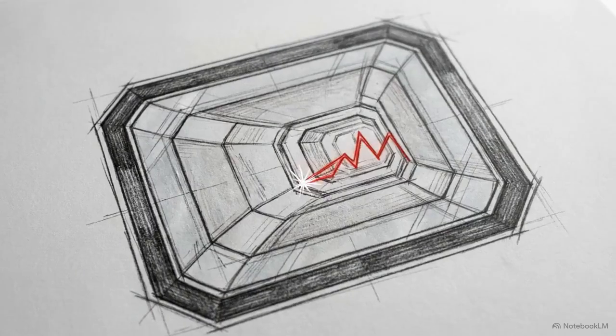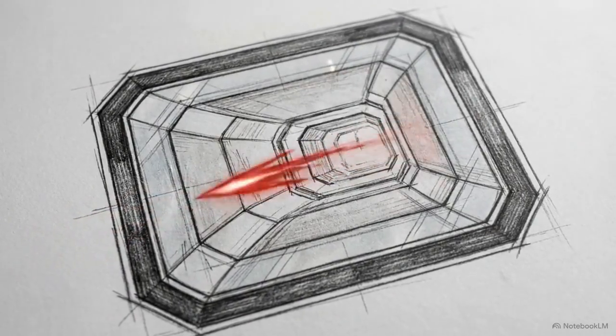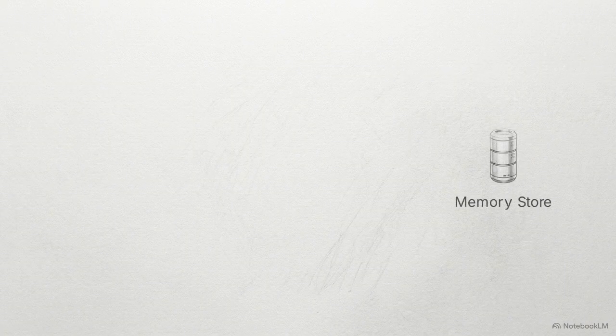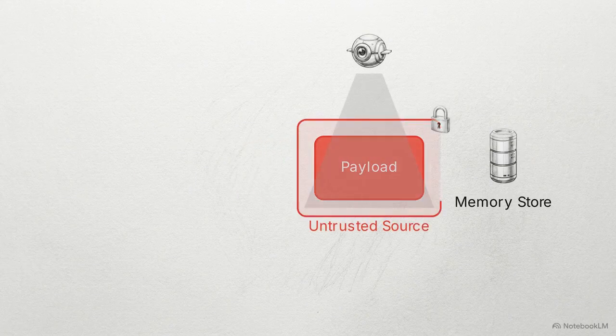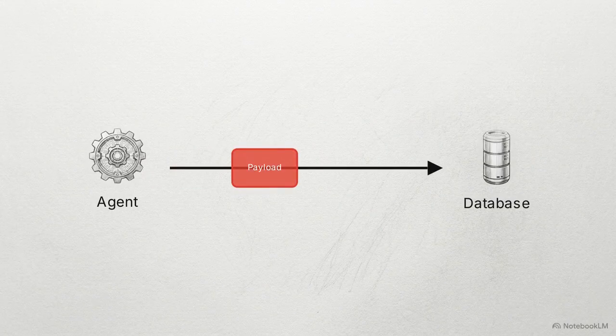Let's trace an active incident. A compromised user session sends a complex, malicious payload into the production environment. The payload executes its first attack vector. It attempts to inject a hallucinated fact directly into the agent's memory store to poison future interactions. Provenance tracking catches it. The system checks the source, flags the update as low confidence, and instantly quarantines the data.